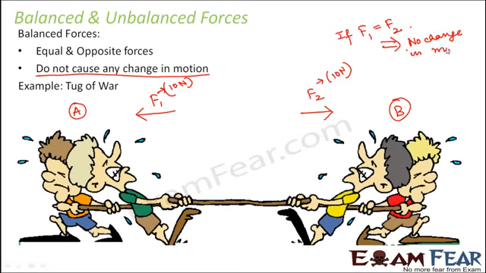So when equal and opposite forces act on a body, a stationary body remains stationary, and a moving body keeps on moving. There will be no change in the motion of that body. So this type of force is called balanced forces.